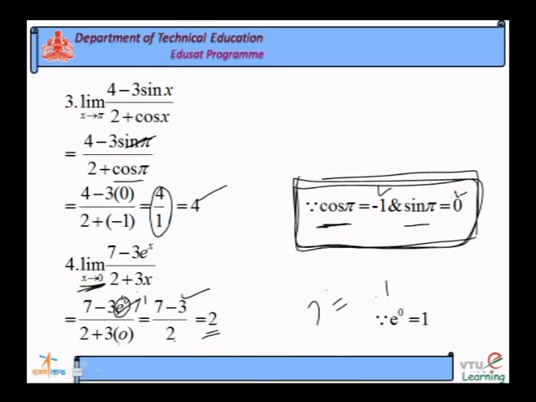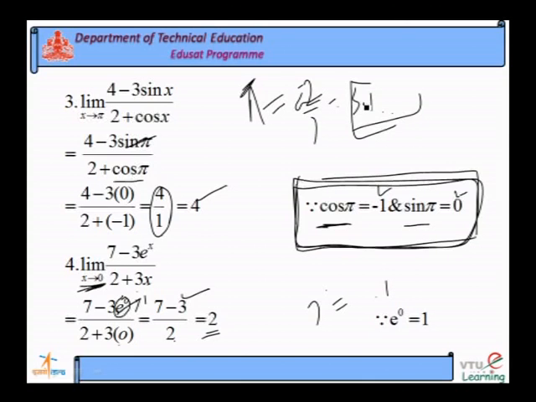Among absolute constants, take the pi value. Pi value is always 22 by 7, that is 3.142 something, it is a fixed value. Therefore, it is an absolute constant.